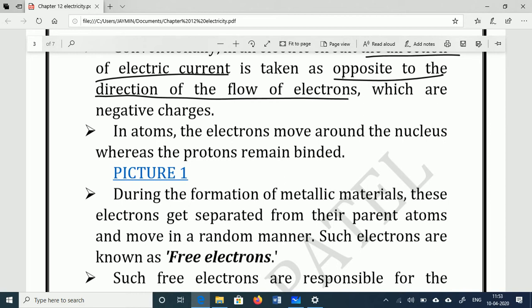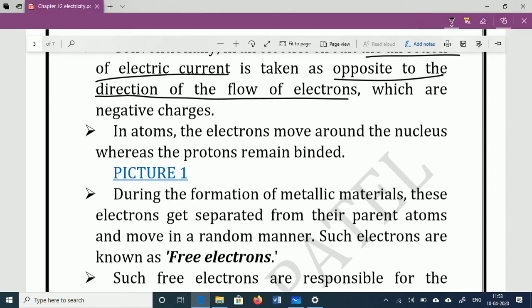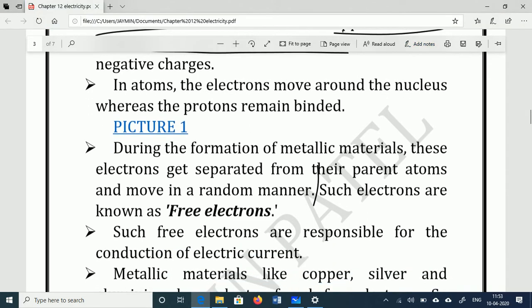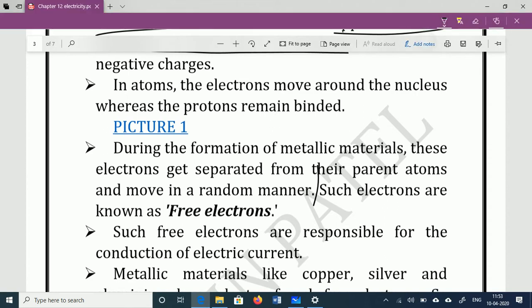Now we know that metal is capable of conducting electricity, to produce dynamic electricity. In an atom, the electron moves around the nucleus where the proton remains bound. We already discussed this in the structure of atom in 9th standard.